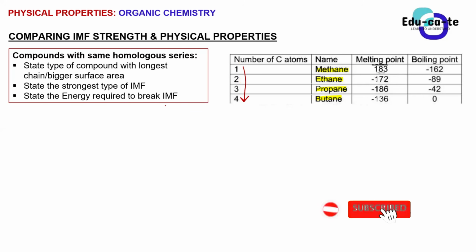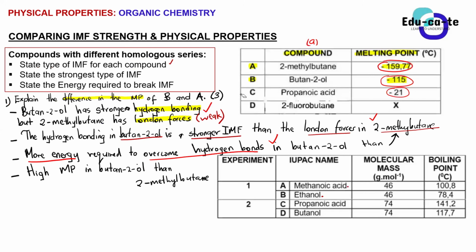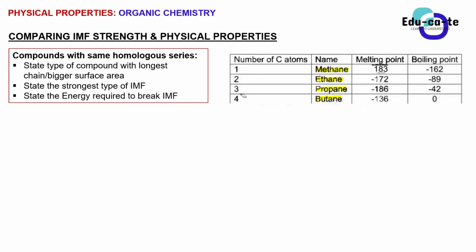Yes. Exactly. Now these all belong to the same homologous series. It's no longer the same case as that one, because those ones, remember, one of them could be an alcohol, another a carboxylic acid, one of them an alkane, another an alcohol. That's different homologous series. So that implies we've got different intermolecular forces. For these ones, these are organic compounds that belong to the same homologous series.